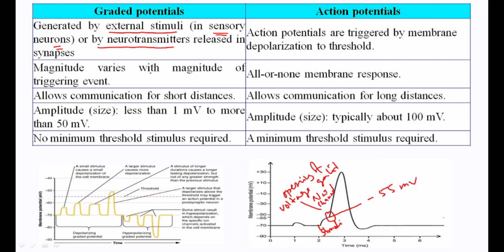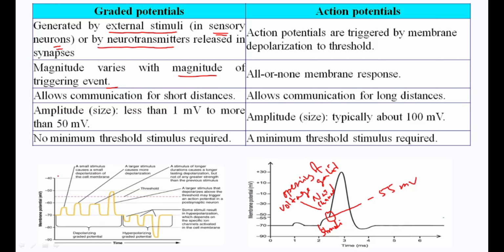Magnitude varies with the magnitude of the triggering event. That means the change in membrane potential may vary with the magnitude of the triggering event.